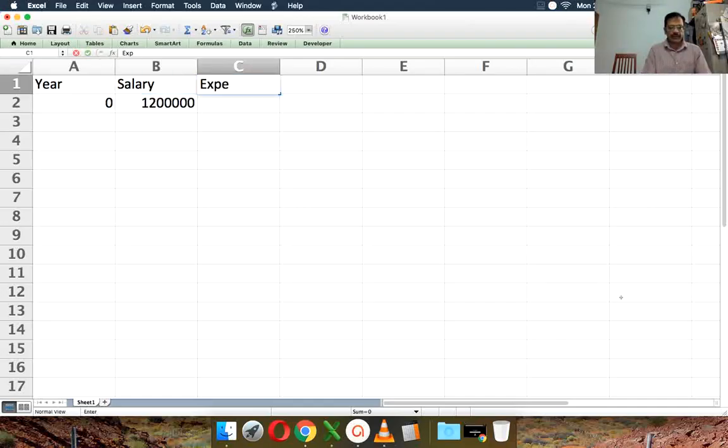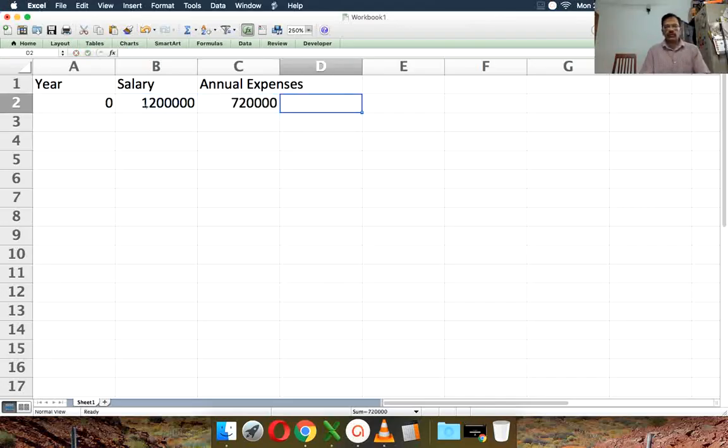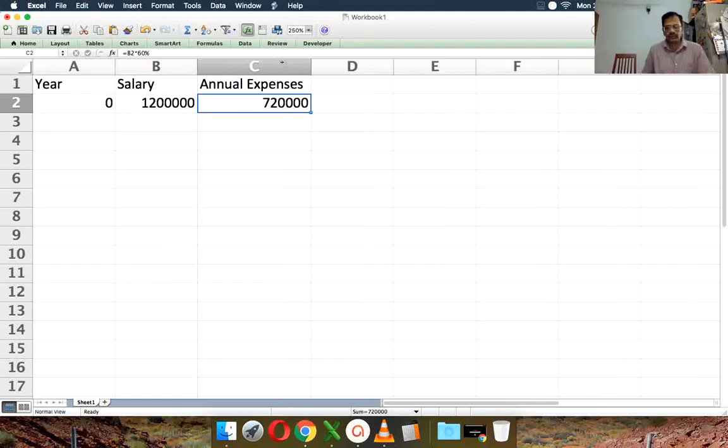And we'll say annual expenses are 60% of it. 60% of your salary is annual expenses. It could be more or less, but let's do it.